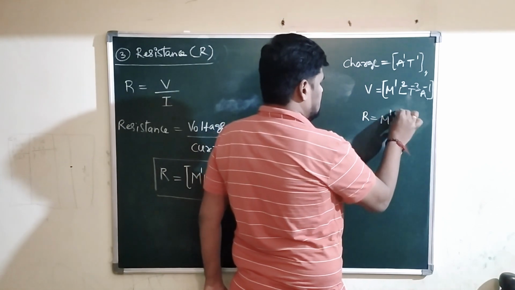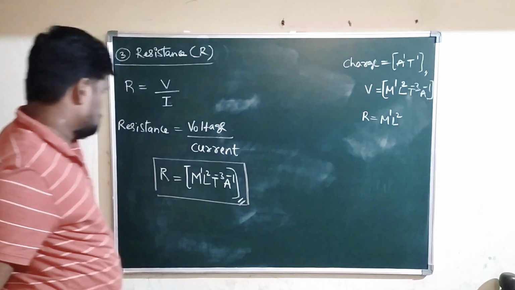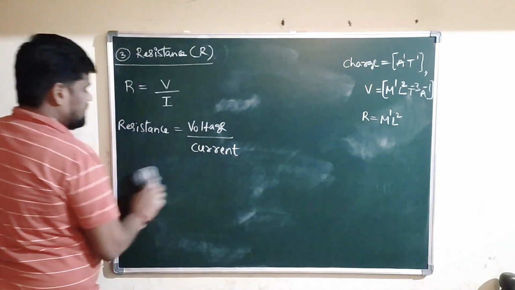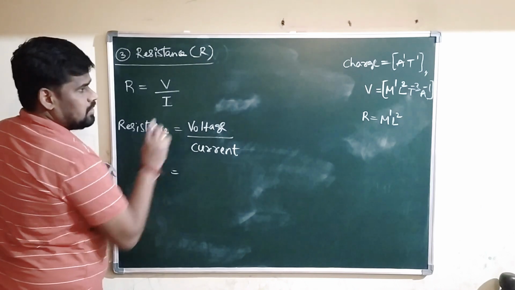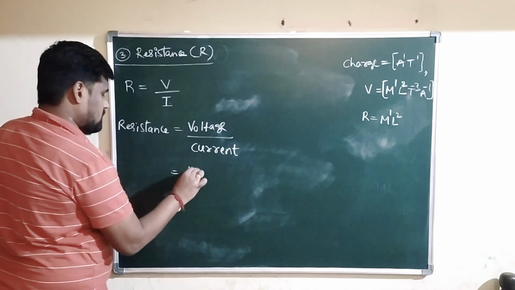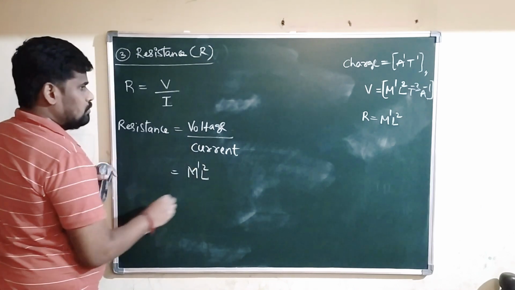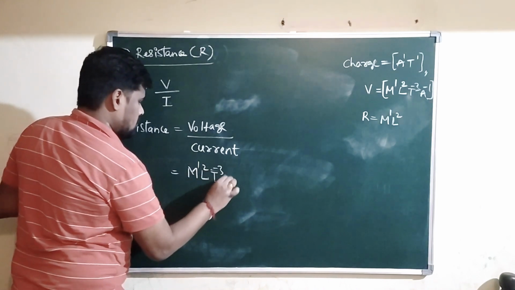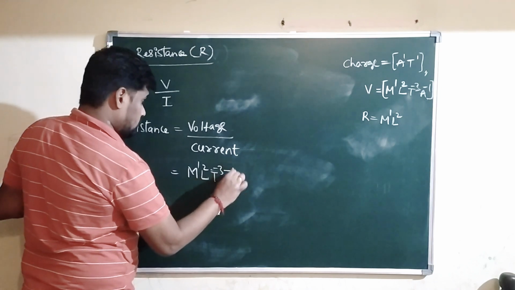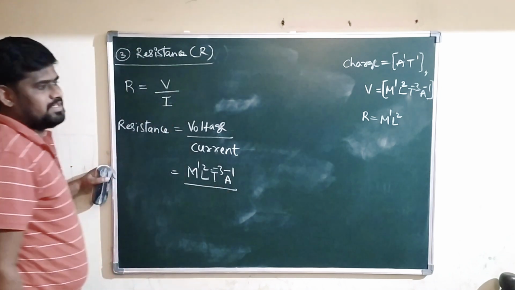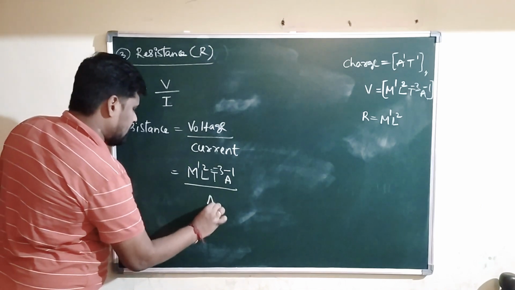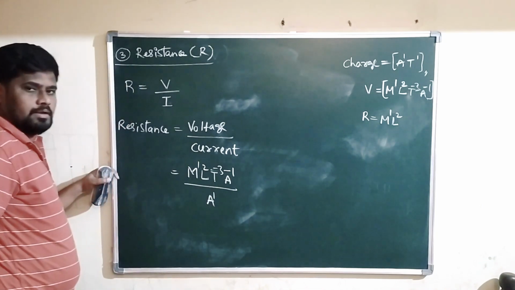M1, L2, sorry. What is resistance? What is the dimensional formula for voltage? Dimensional formula for voltage is M1, L2, T power minus 3, A power minus 1, divided by current. What is current? Current is a fundamental physical quantity. Its dimensional formula is A to the power 1.